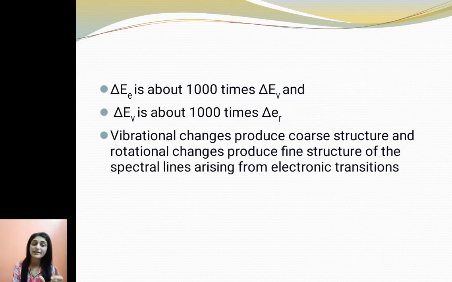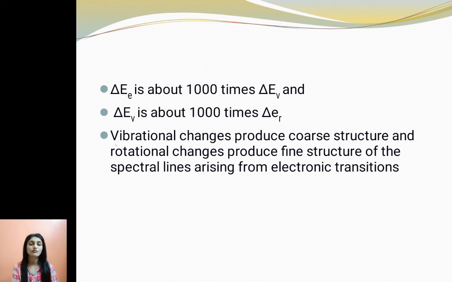Electronic energy changes about 1000 times as compared to the change in vibrational energy, and vibrational energy changes about 1000 times the change in rotational energy. Vibrational changes produce the coarse structure, and rotational changes produce the fine structure of the spectral lines arising from electronic transition.